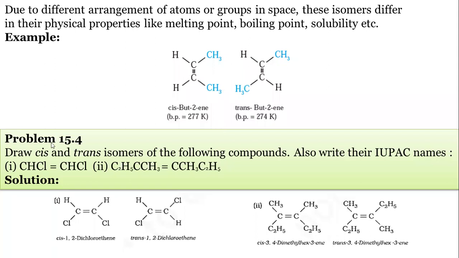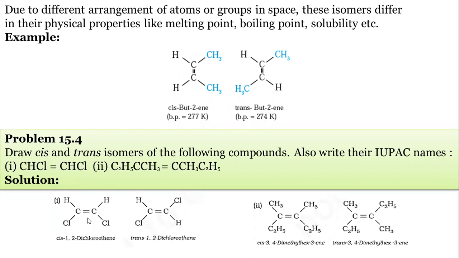One problem is also given: draw the cis and trans isomers of the following compounds. Also write their IUPAC names. See, one example is given here: CHCl and this CHCl. So we have to write here first the carbon-carbon double bond, two hydrogens on the same side, two chlorines on the other side. So this is cis 1,2 dichloroethene. In the second example, the chlorines and hydrogens are on the opposite side. So this is trans 1,2 dichloroethene.